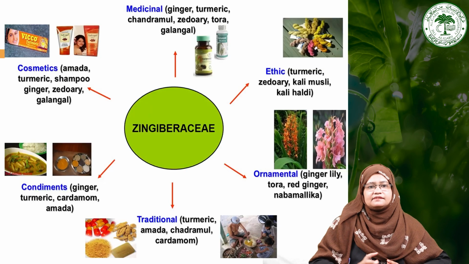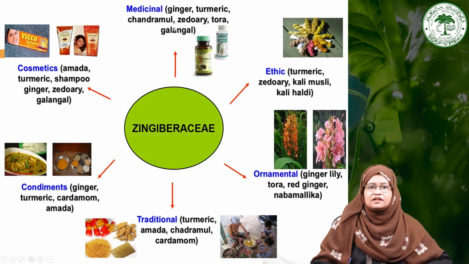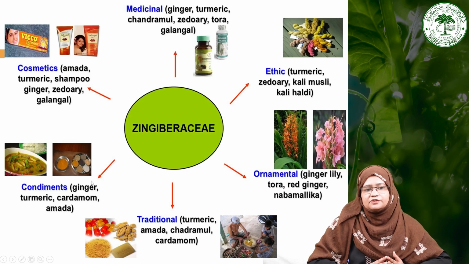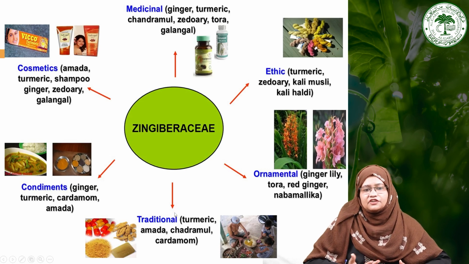So we can see this particular family has so many economic benefits. It has medicinal benefits like ginger, turmeric, cardamom and zedoary, and many of them are also used in cosmetics like turmeric, for example in shampoo. They are also used as condiments like ginger, turmeric and cardamom, and in traditional medicines.